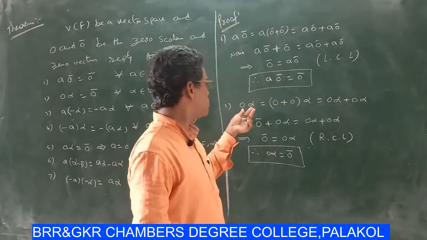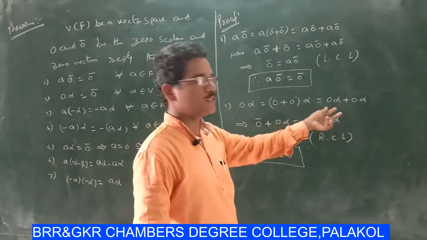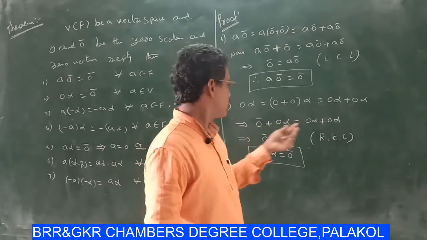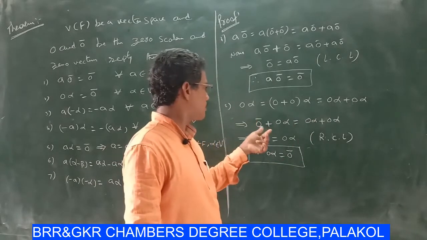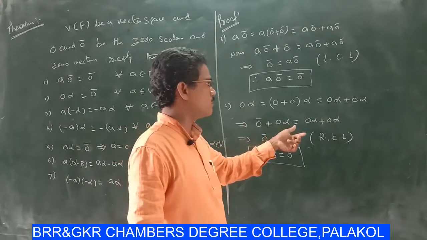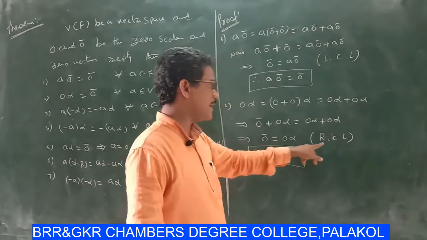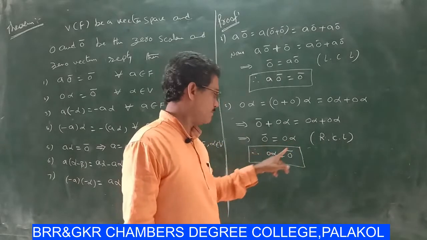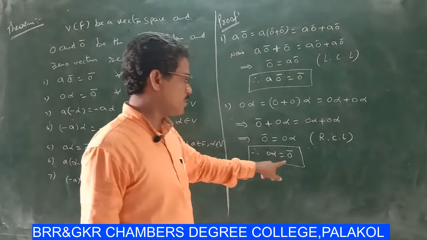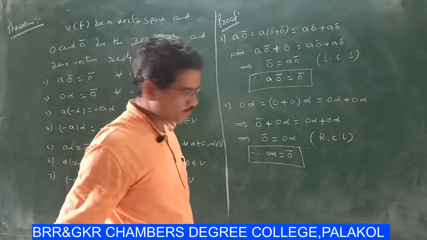Similarly, 0·α = (0 + 0)·α, then 0α + 0α. Now adding 0̄, so 0̄ + 0α = 0α + 0α. By the right cancellation law, we get 0̄ = 0α, which implies 0α = 0̄. This is 2. Next,